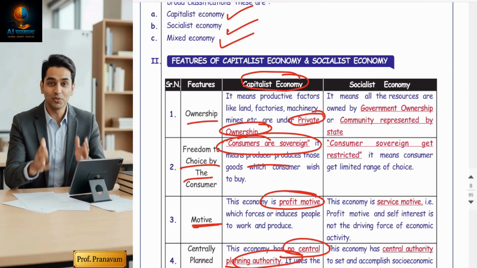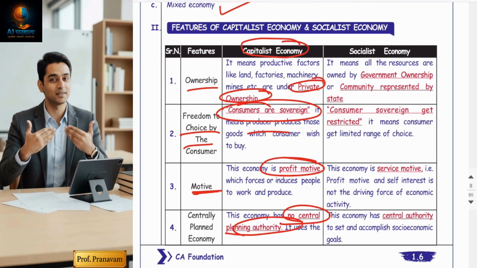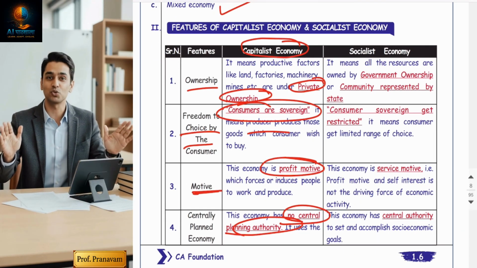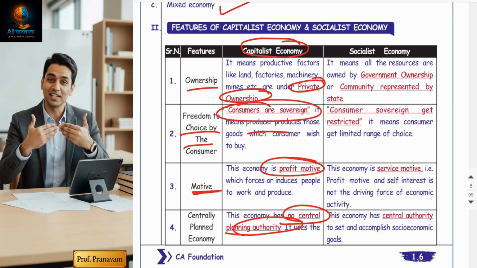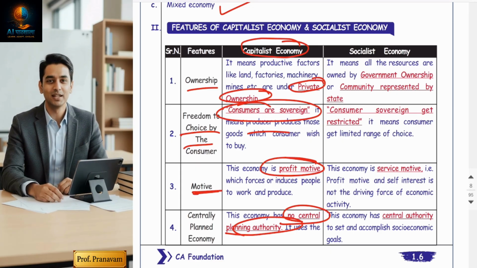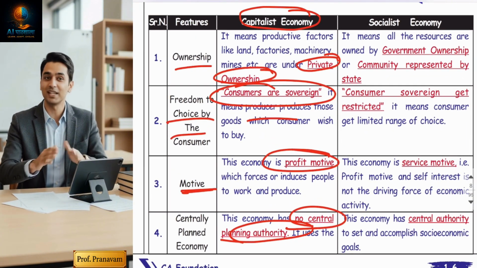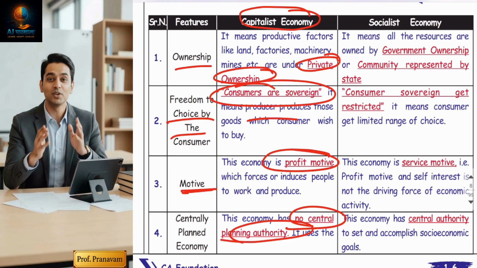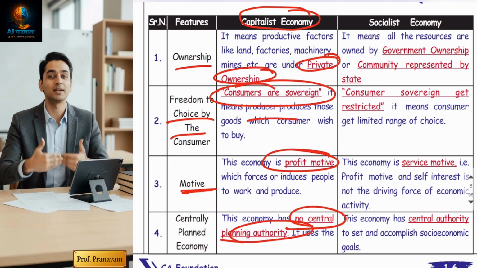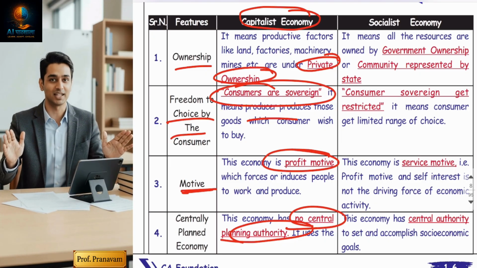The private sector is the core, with no government interference and no central planning authority. Profit motive is the intention. Demand and supply will be the core of solving the central economic problems. Consumers will be sovereign. Whatever consumers demand, the private sector in a capitalist economy will produce it.